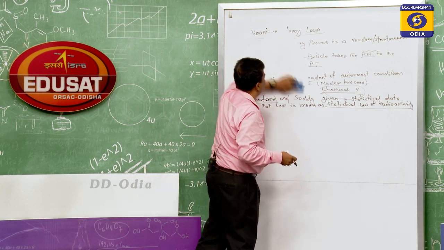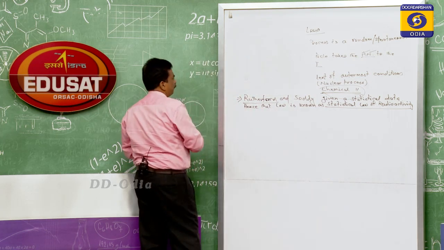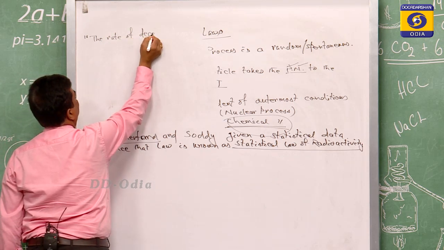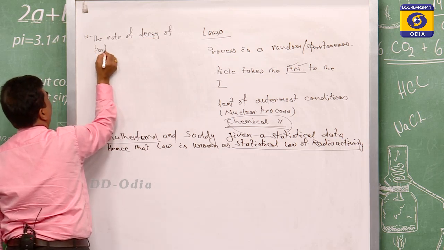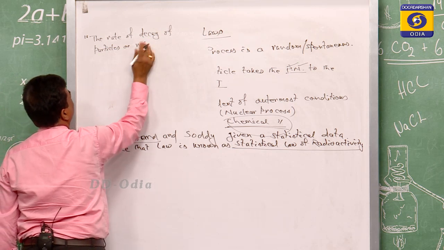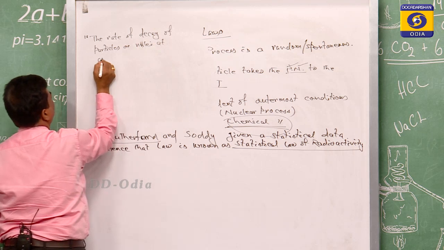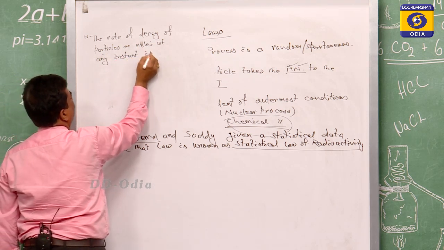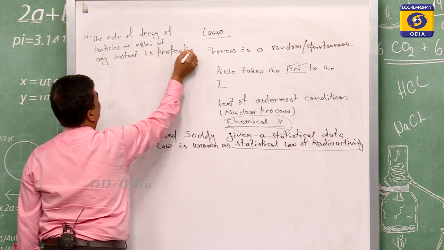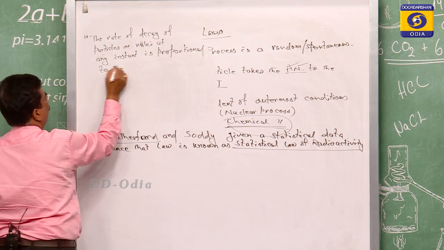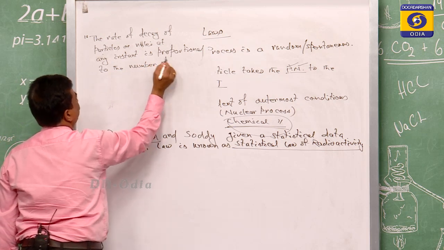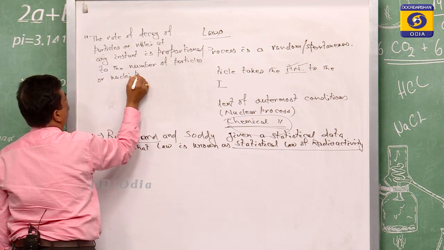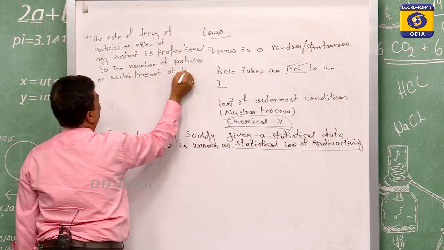So what is that statistical law? That law states that the rate of decay of particles or nuclei at any instant is proportional to the number of particles or nuclei present at that time.